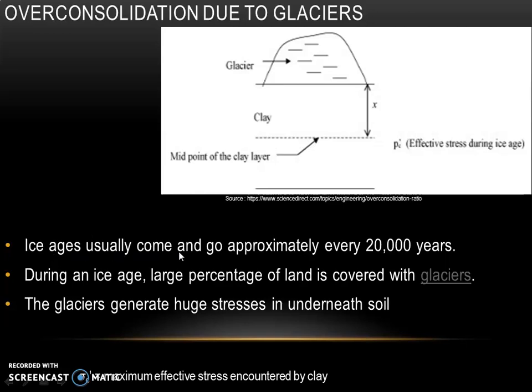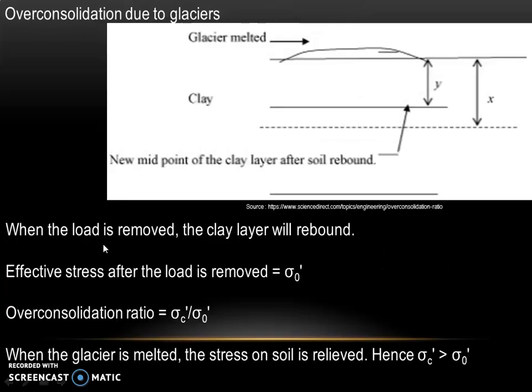Ice ages usually come and go approximately every 20,000 years. So during an ice age, a large percentage of land is covered with glaciers, and these glaciers generate huge stresses on the soil which is below it. And when this load is removed, the clay layer will rebound.